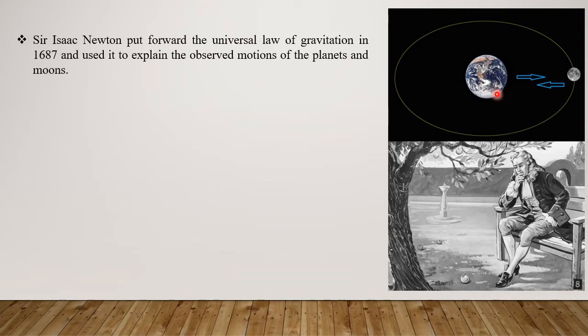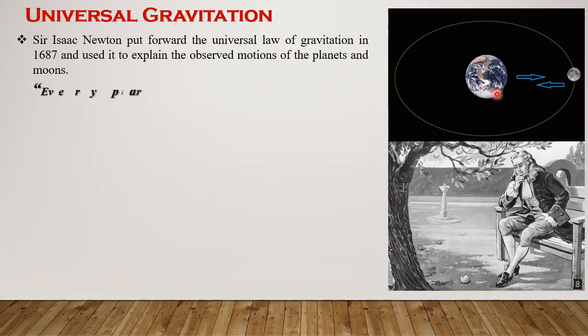Actually, Newton realized that gravity acts everywhere in the universe, not just on Earth. And what Newton realized is now called the law of universal gravitation. Sir Isaac Newton put forward the universal law of gravitation in 1687, and he used it to explain the observed motion of the planets and the moons.